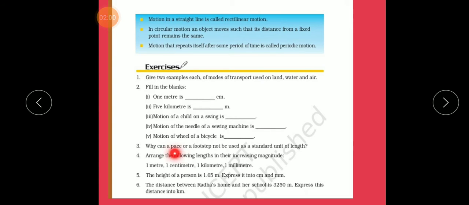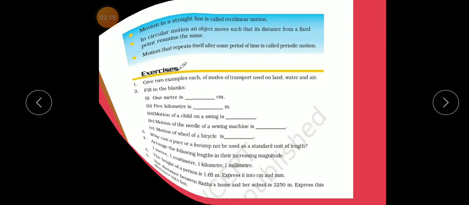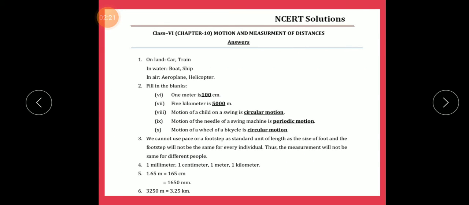Question number 3. Why can a pace or a footstep not be used as a standard unit of length? Answer: we cannot use a pace or a footstep as a standard unit of length, as the size of the foot and the footstep will not be the same for every individual. Thus, the measurement will not be the same for different people.